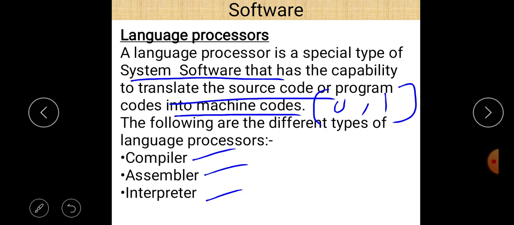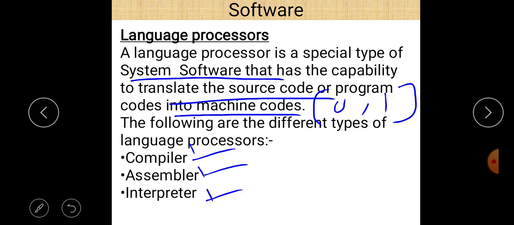Means we write a program in a high level language, just like C, C++, Java or Python, and finally language processor converts this code, which is in human understandable form, into machine code, means 0 1, means binary form. So language processor is a special type of system software that has the capability to translate the source code or program into machine code, and there are 3 different types of language processor. These are compiler, assembler, and interpreter.